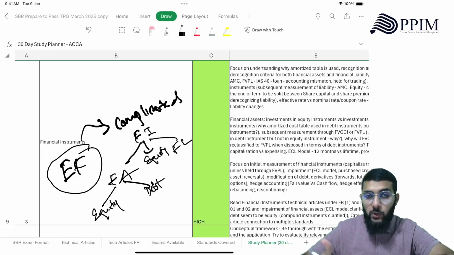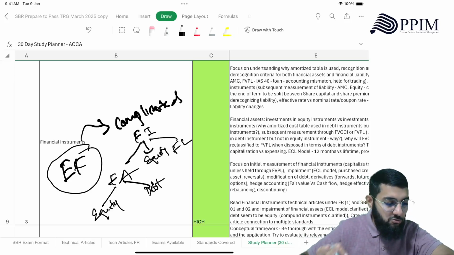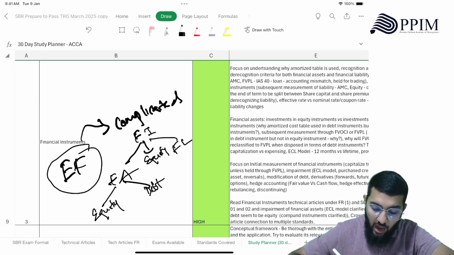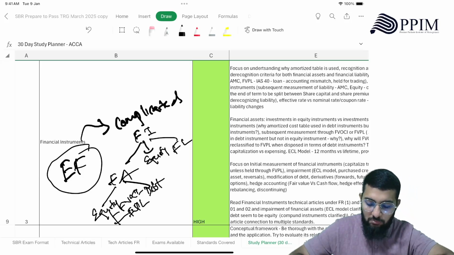Then a subsequent measurement. Initial measurement is anyway going to be the fair value. Transaction costs are not capitalized unless it is subsequently held through fair value through profit or loss. Any other cases, it is going to be capitalized. Now, equity, how you will be dealing with fair value OCI and how fair value through profit or loss. These two are the subsequent measurement.